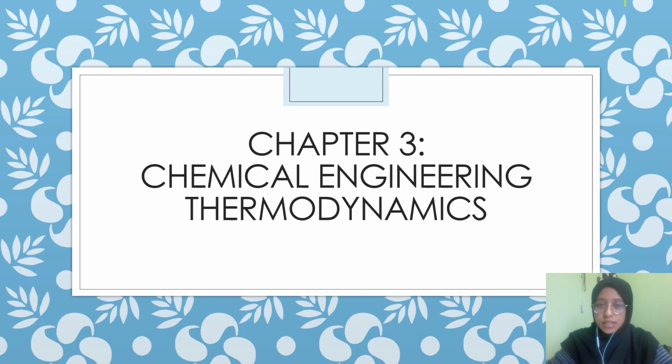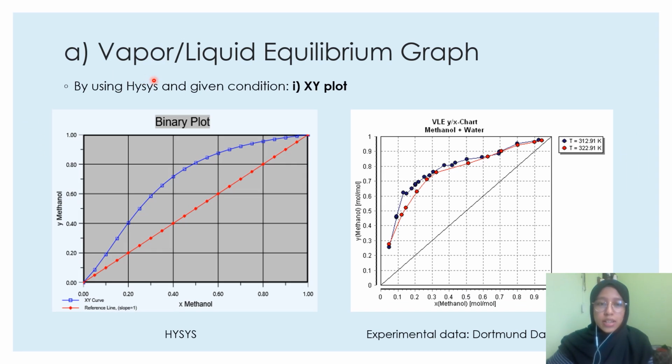Next is Chapter 3, Chemical Engineering Thermodynamics. I am Husnia, and in this chapter I will explain questions A and B. From the question, we need to analyze the vapor-liquid equilibrium graph of the mixture D103. On this slide, we are looking at the XY plot. The left-hand side is the graph generated from HYSYS software at a temperature of 60 degrees Celsius, while the right-hand side is the graph from experimental data from the Dortmund Data Bank at a temperature of 49 degrees Celsius.